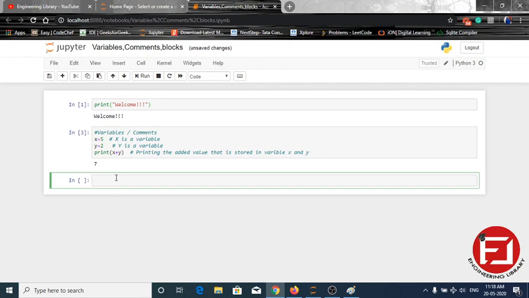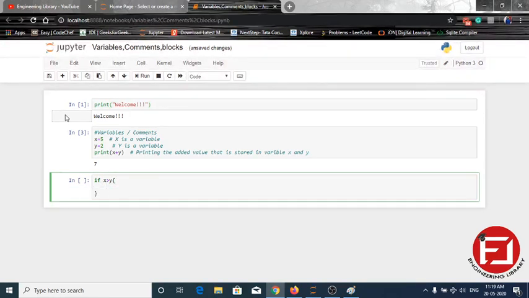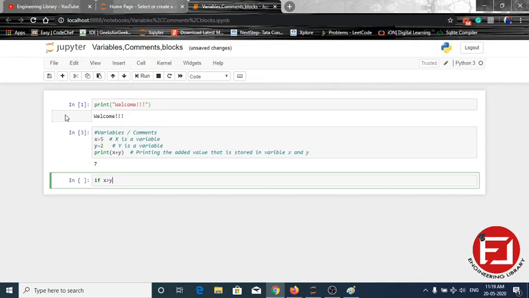We have discussed this in the first lecture as well, but here it comes again. As we have already defined x and y, we can now make a condition: if x is greater than y. To make an if block in Python, we write this, and everything indented inside is considered the code inside the if.